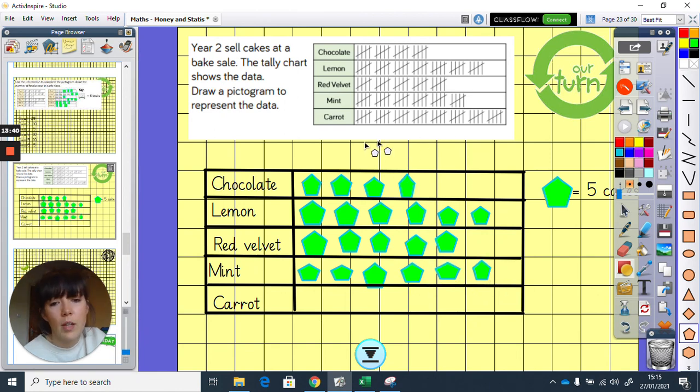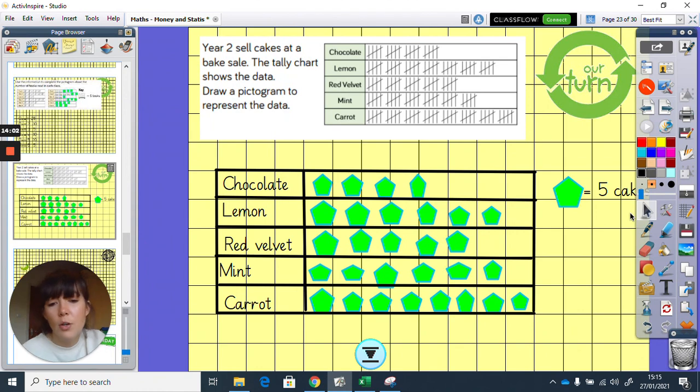And carrot, which looks to be the most popular, 5, 10, 15, 20, 25, 30, 35, 40. So that is 8, because 8 times 5 is 40. 1, 2, 3, 4, 5, 6, 7, 8. Brilliant. And so your pictogram will look something like that.